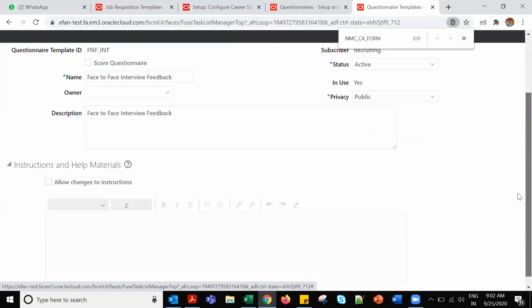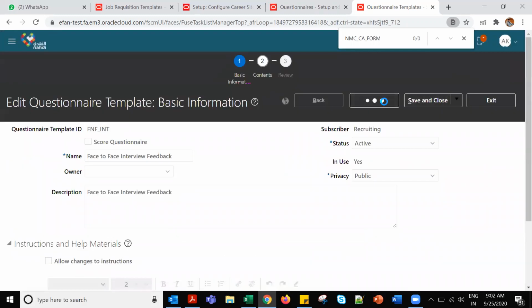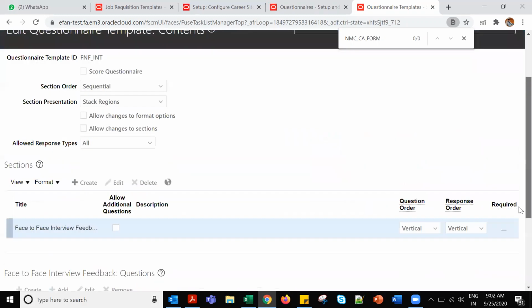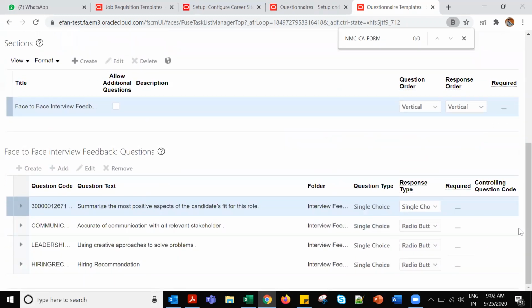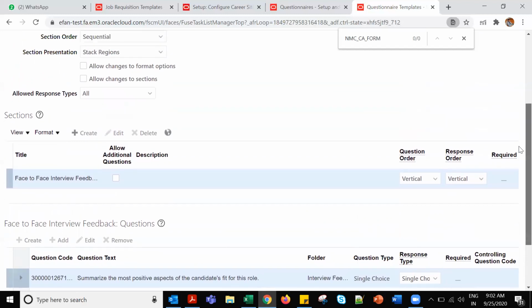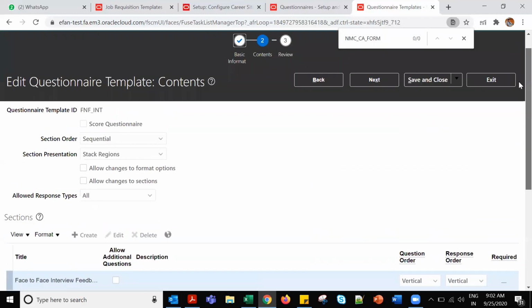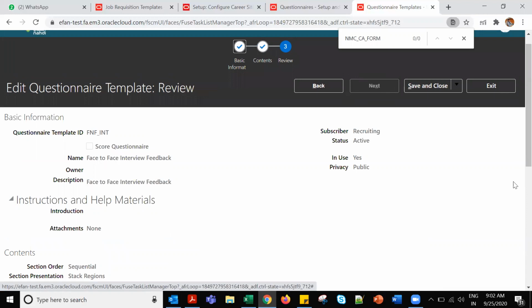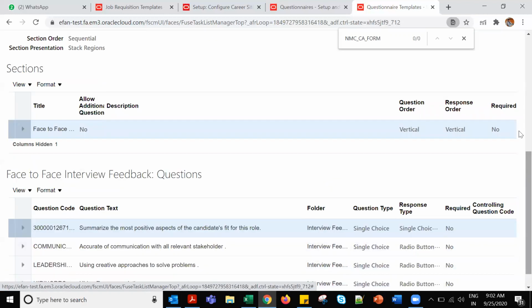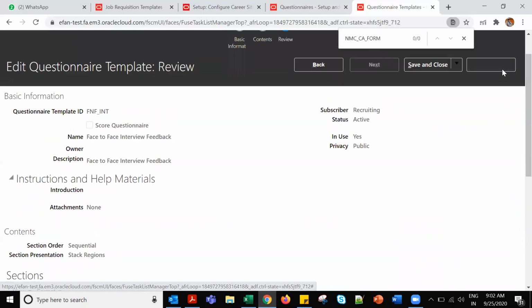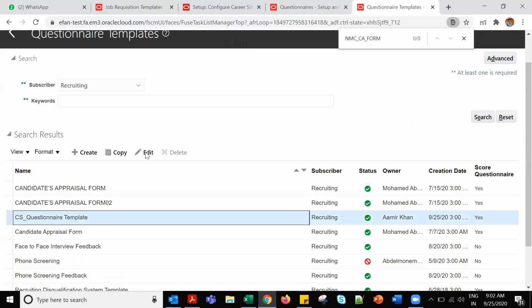Active, privacy is public. We made it public. This one is sequential. Allow changes. We didn't select it. Questionnaire. We selected face to face. Then these are the questions selected here. These are the questions. Okay, these are the template. Inside the template we have a section, and inside the section we have these questions. And we have all this information: question code, sections, all these details. You can exit. I will open mine.